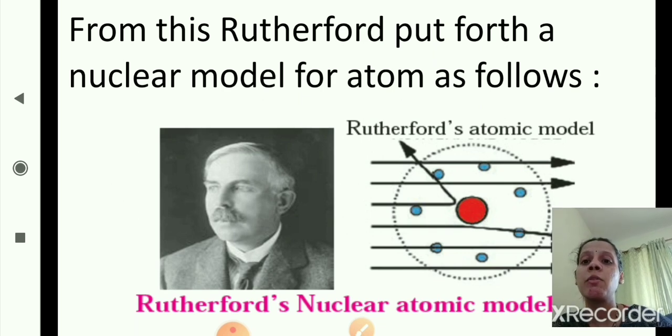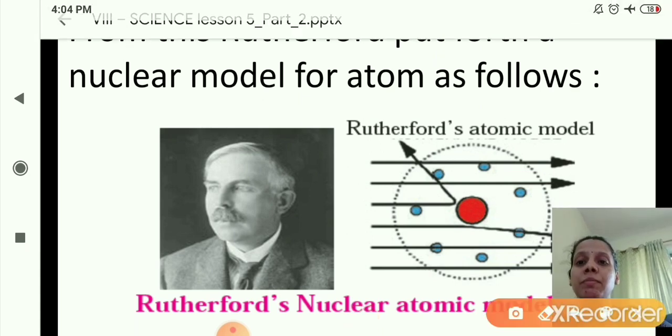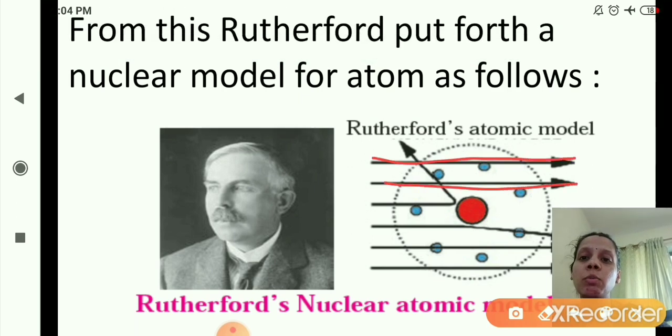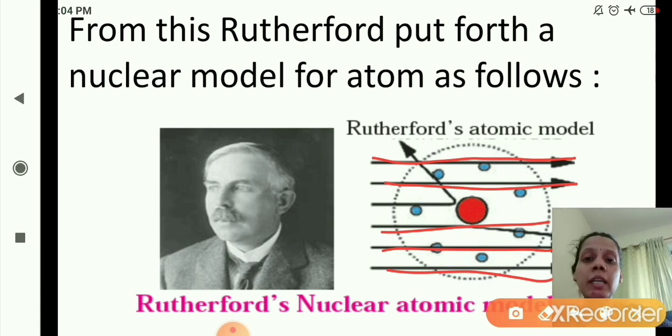This is Rutherford's atomic model. As you can see here, in the center there is a nucleus, which is positively charged. In the nucleus there are positively charged particles, and around the nucleus there are electrons revolving around it. The alpha particles pass through the atoms, which means the atom contains a large empty space. Because of this, the alpha particles pass straight through the atom.